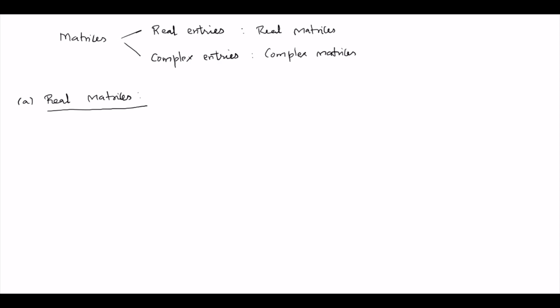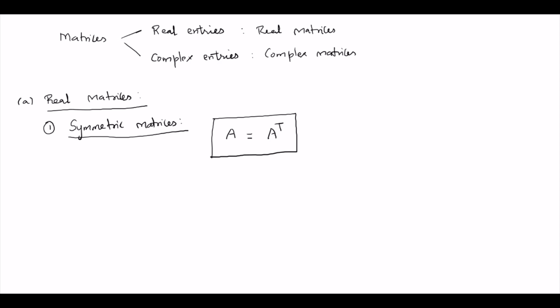Let us take the first one, that is called symmetric matrix. If a matrix A is given to you, then you take the transpose of this matrix, A transpose. If A is equal to A transpose, such a matrix is known as a symmetric matrix. In terms of elements, it can be written as Aij is equal to Aji. This is in terms of elements of the matrices.